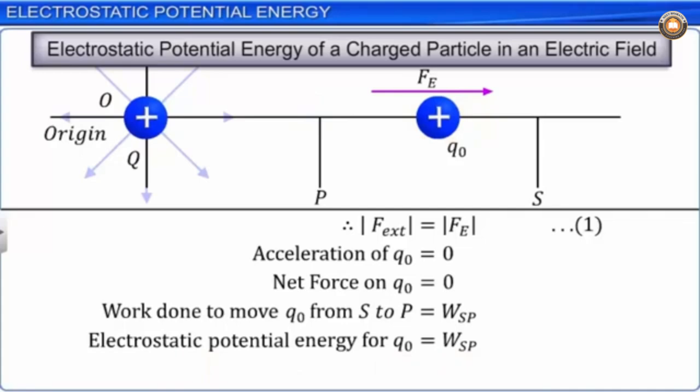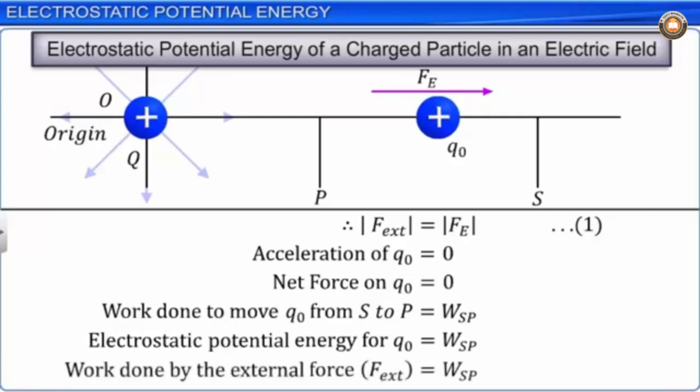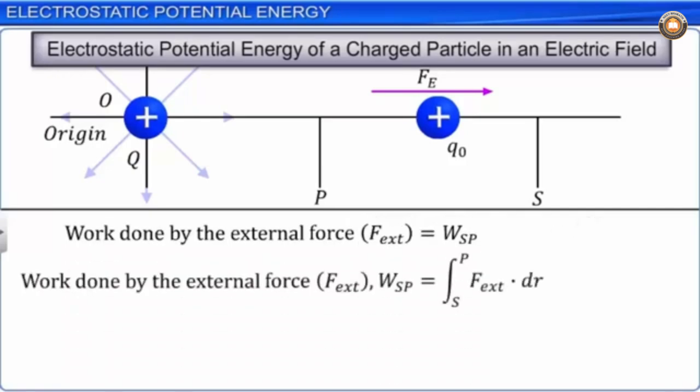We know that the work done by the external force F to move charge Q0 from point S to P is denoted by W_SP. This is equal to the integral of external force F dot dr in the limits S to P, where dr is the distance between the 2 points. Let this be equation 2.